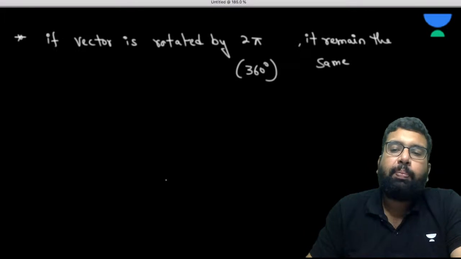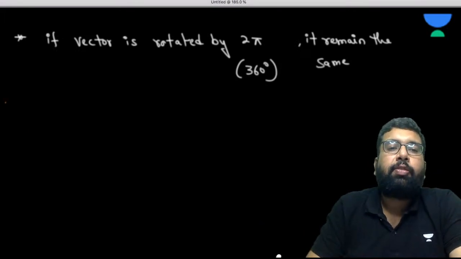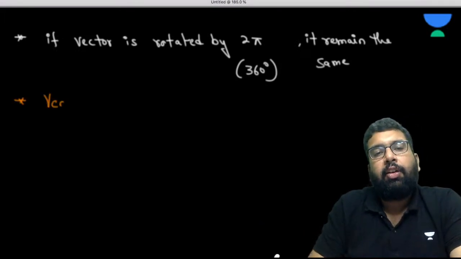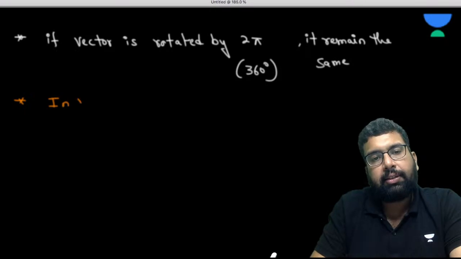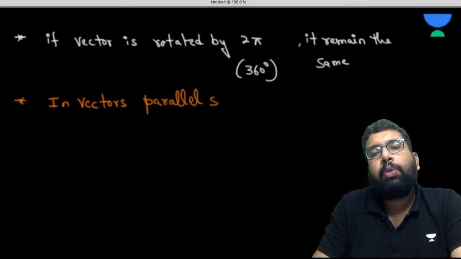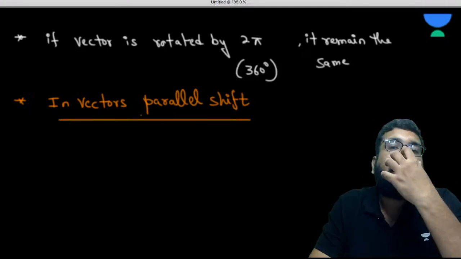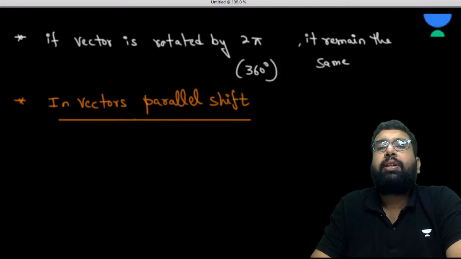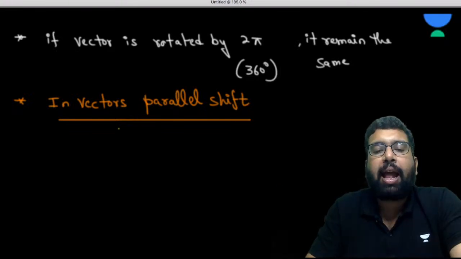Now, one very important thing is that in vectors, parallel shift is allowed. This is highly useful and we will be using it a lot. So what is the meaning of this parallel shift?